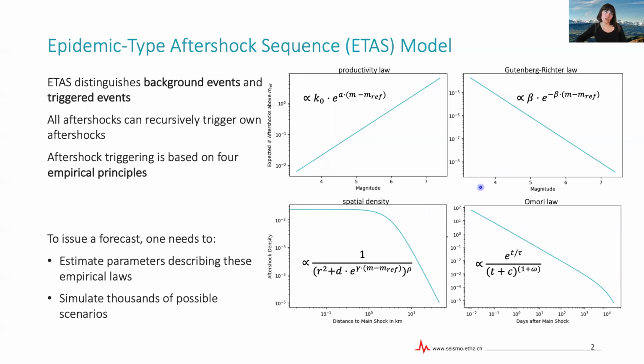Now, if we want to issue a forecast using ETAS, we need to first calibrate the parameters describing these laws based on the data that we have observed so far. And then once this is done, we simulate thousands of possible scenarios of how the current situation could continue. And as a side note, with this approach, we can do both short-term and long-term forecasting. If we are interested in a 50-year forecast, for instance, we just simulate the next 50 years 100,000 times.